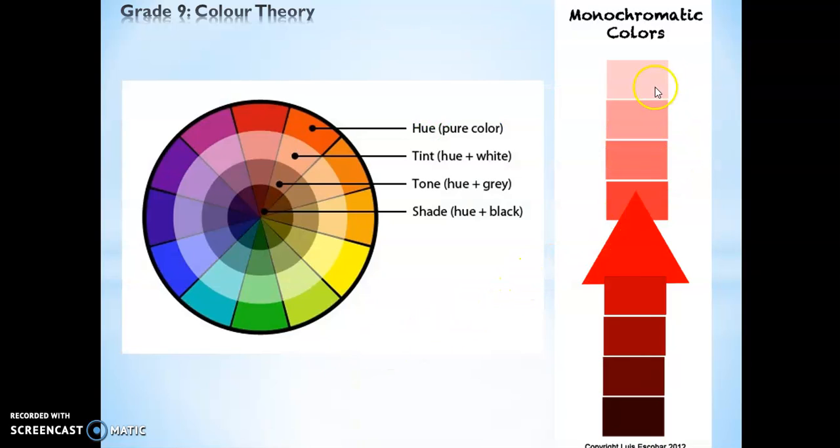Next, you need to know about monochromatic color. Mono means one. Chromatic means a range of color from light to dark. Right, you get light colors by adding white to it, and you get darker colors by adding black to it. Alright, so monochromatic color is one color but from the range of light to dark color.